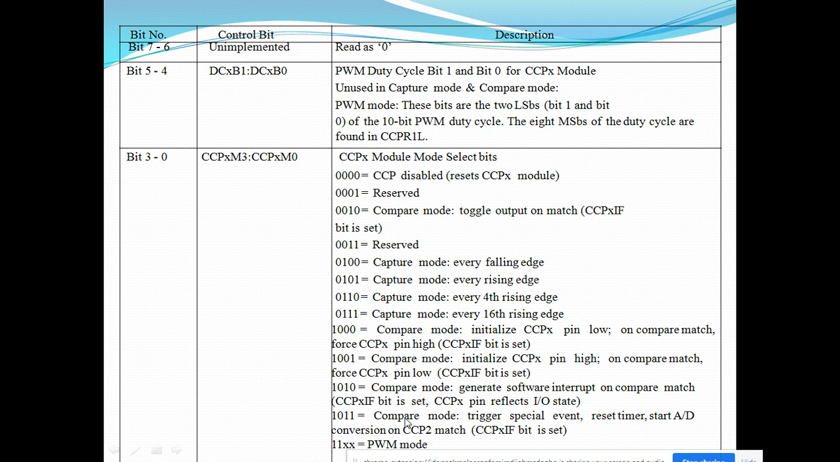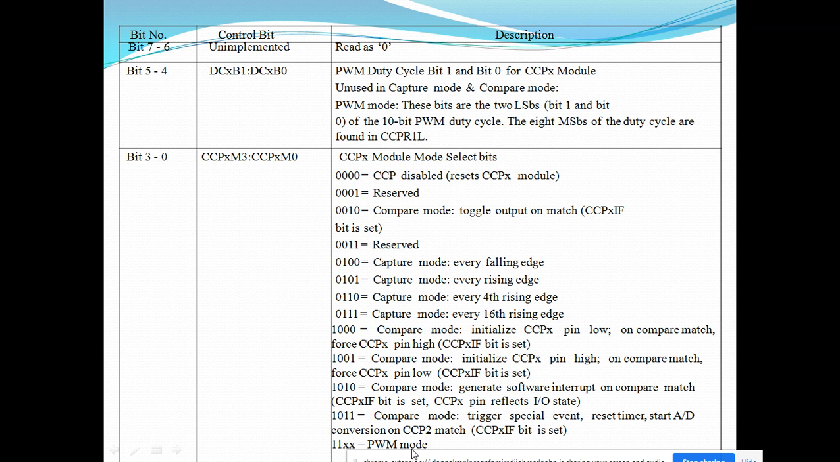Okay, if we are going for comparison mode, we are comparing two values, and on the comparison match, if we are using the ADC module of the PIC microcontroller, then this mode should be used. This particular mode will generate a special event: it will reset the timer, and it will start A to D conversion on CCP2 match. In this, again, the CCPIF interrupt flag will be set to high.